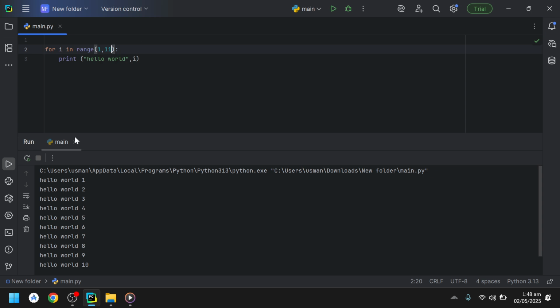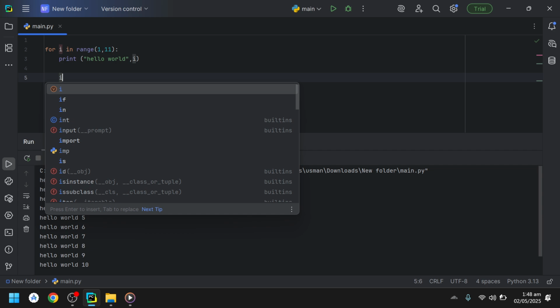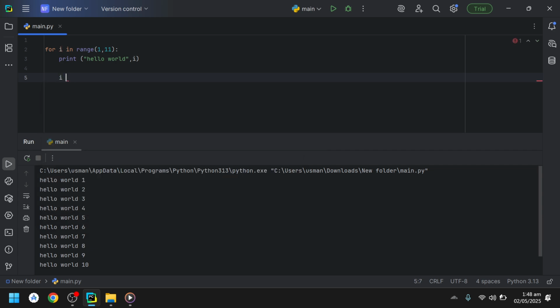Why is this i getting incremented by 1? Why isn't it incremented by 1 and then 3 and then 5 and then 7? Why is it only i equal to i plus 1? Why not i equal to i plus 3? We can do it by ourselves.